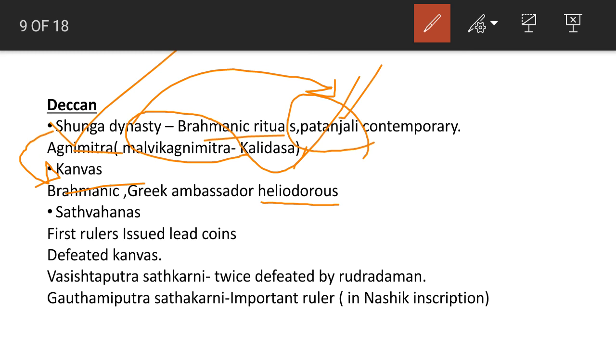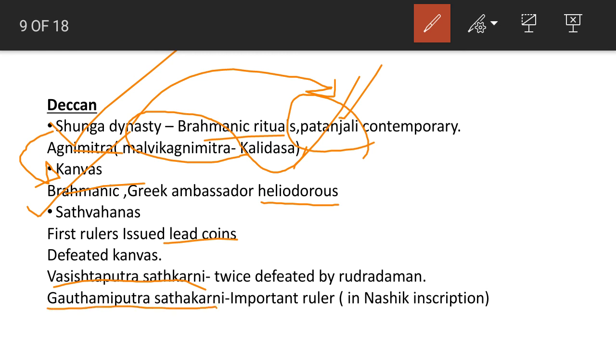After the Kanvas, later the Satavahanas were the famous ones. They were the first rulers to issue lead coins. They defeated the Kanvas. The major rulers at this time were Vasishthiputra Satakarni and also Gautamiputra Satakarni.